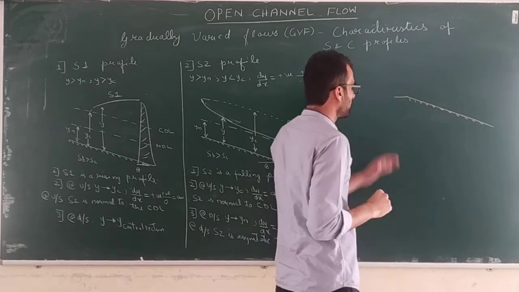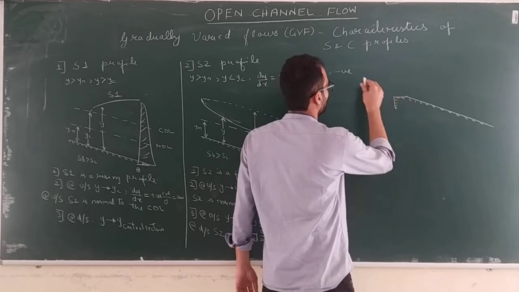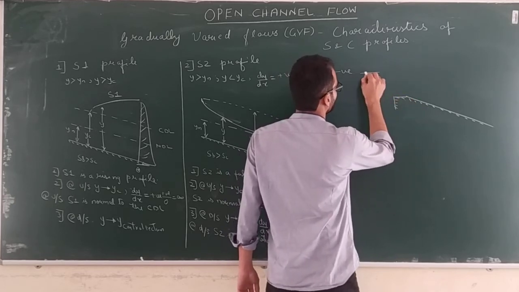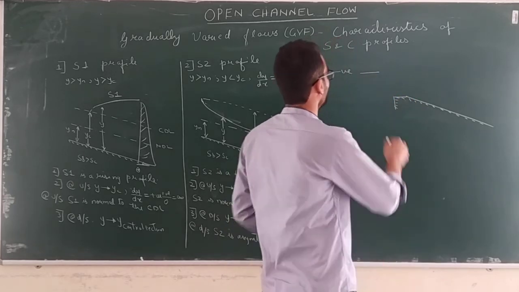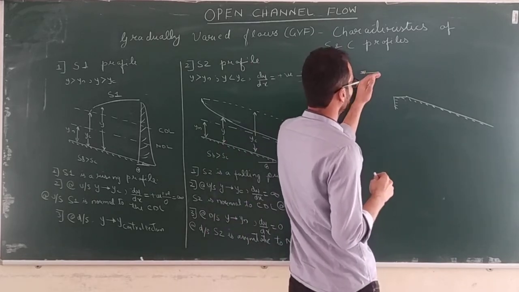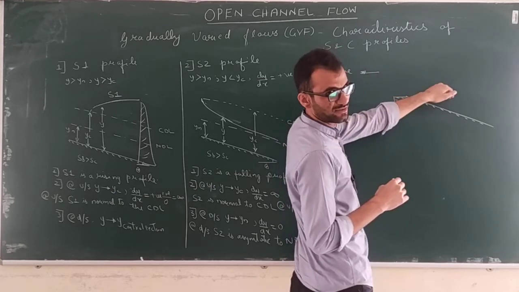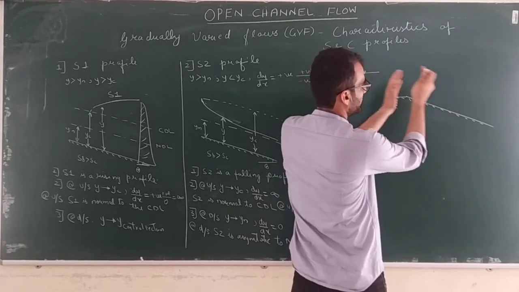So you have a reservoir here and water is here. Okay, and from this reservoir, this is the reservoir level, suppose. Okay, and reservoir is giving water or letting out water into a steep channel. Okay, so water coming out from a reservoir into a steep channel.